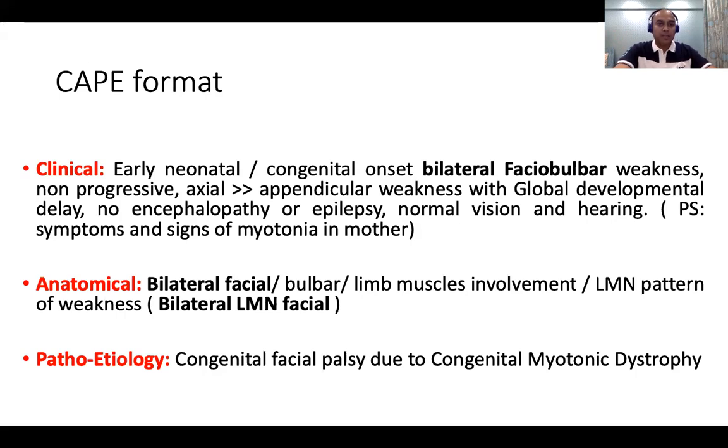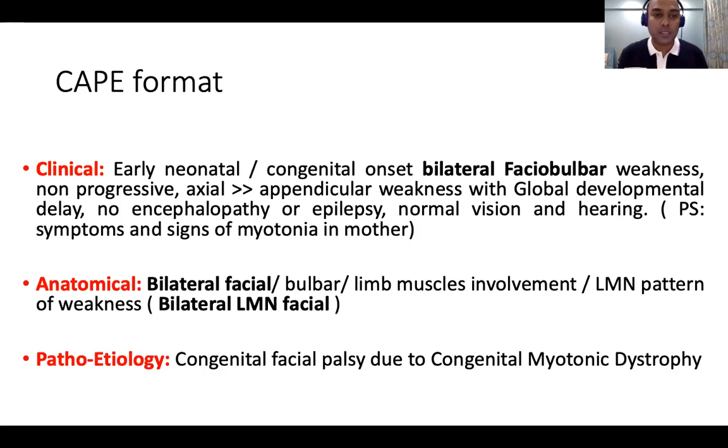So anatomically, it is a bilateral faciobulbar, Ellerman pattern. We say Ellerman pattern because there is atrophy, there is an open mouth, there is a complete loss of creases on the forehead, and the mouth appears to be open. The etiology is a congenital facial palsy due to congenital myotonic dystrophy.